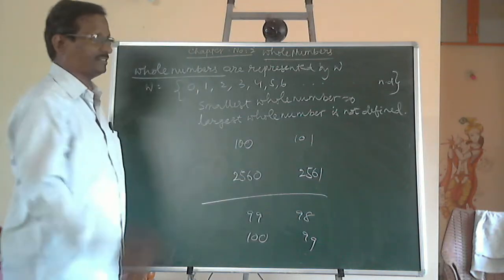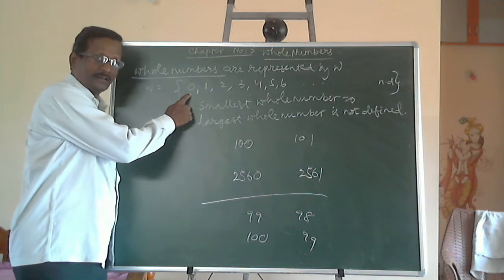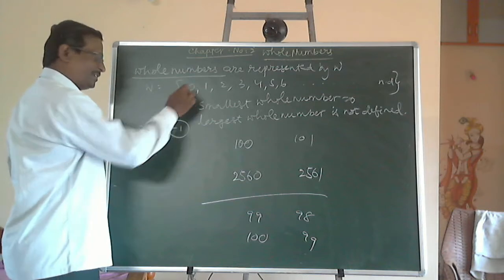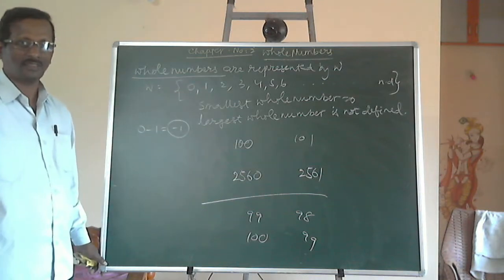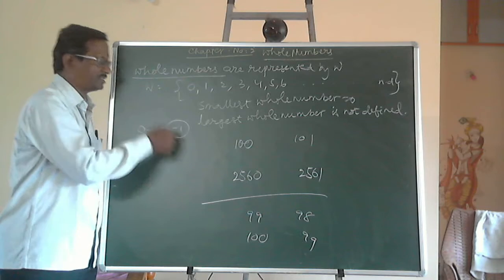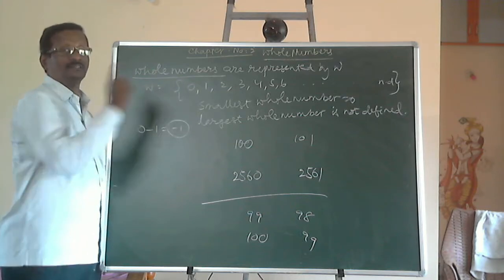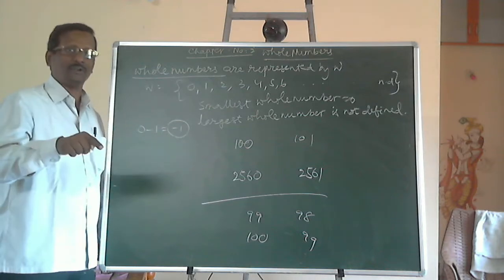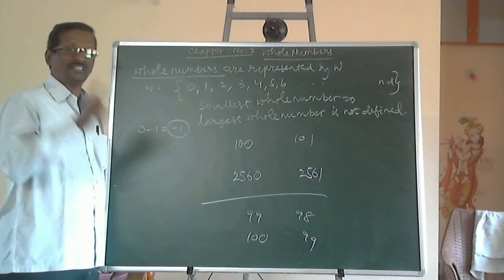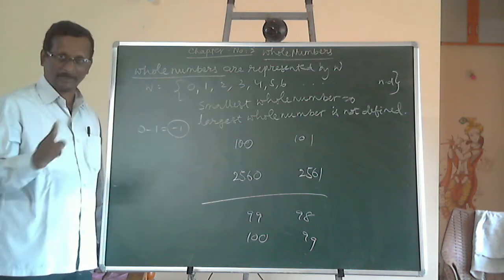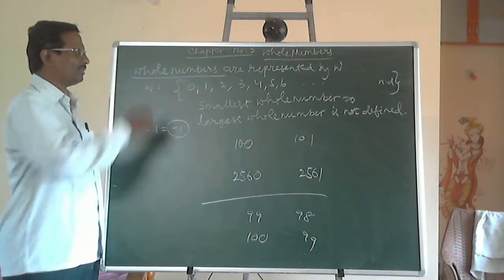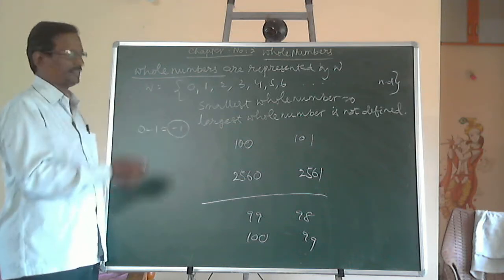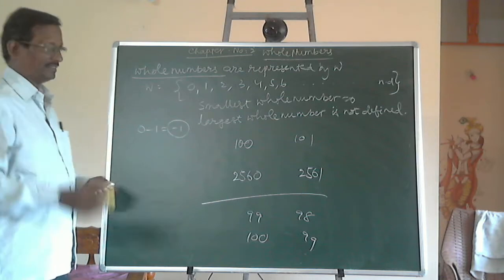But what is the predecessor of 0? 0 is the smallest whole number. Before 0, 0 minus 1 is minus 1. Is this minus 1 in the set of whole numbers? No. Since minus 1 is not there in the set of whole numbers, we say every whole number has its predecessor in the set of whole numbers except 0. 0 has no predecessor in the set of whole numbers. Except 0, all other whole numbers have their predecessors. This is about successor and predecessor.